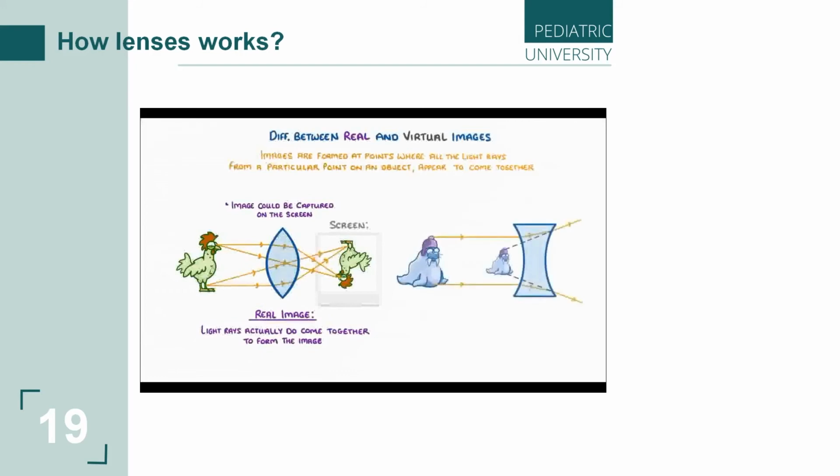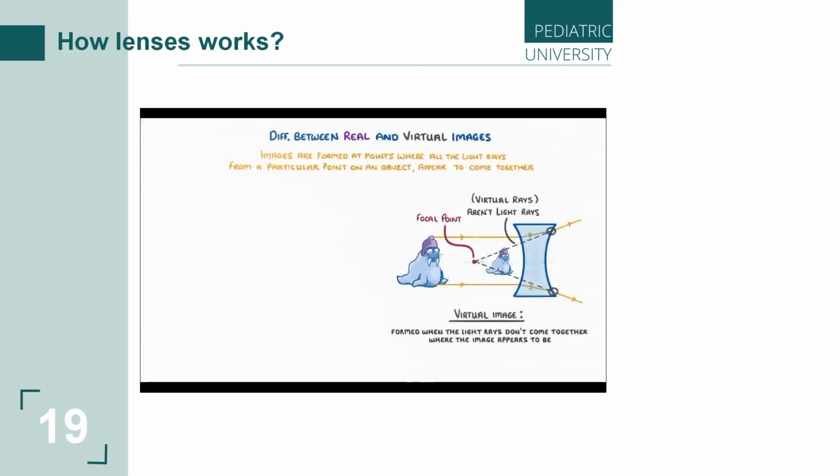If we look at this diagram instead though, we're seeing a virtual image. Virtual images are formed when the light rays don't actually come together where the image appears to be. For example, in this case, these dashed lines aren't actually light rays. They're just virtual rays that we trace back from these points towards the focal point. So because these are only virtual rays, what we're forming is only a virtual image.